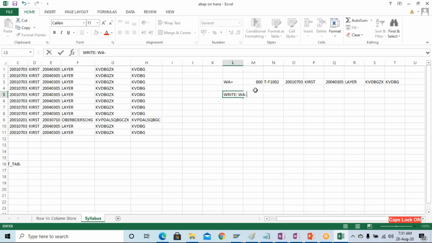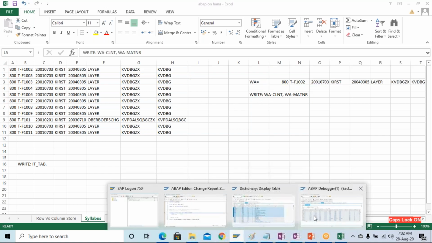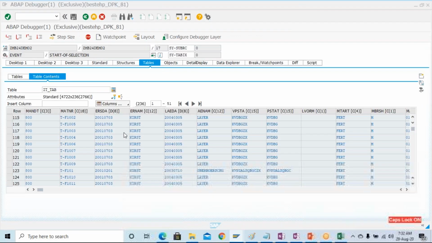Once you put this record, using the write statement you write WA hyphen and the name of the field. This is the client field. Then we have this material field, so WA hyphen MATNR. Like that you can print the data. To print the data, first you have to put the data from the internal table into the work area, and then print. You cannot print directly. So let's go and do that.